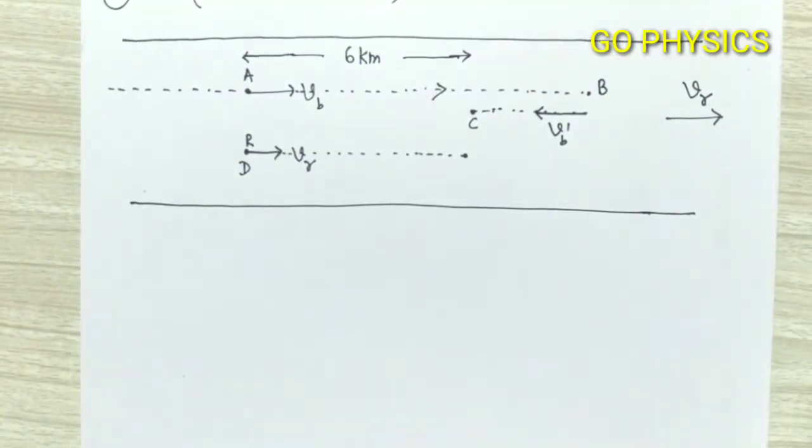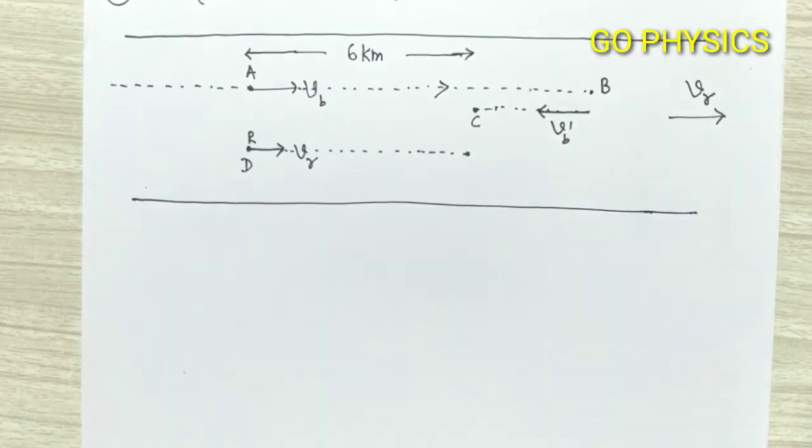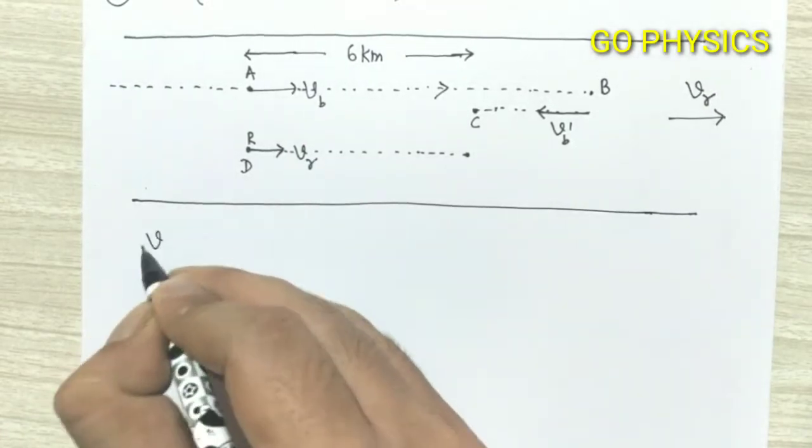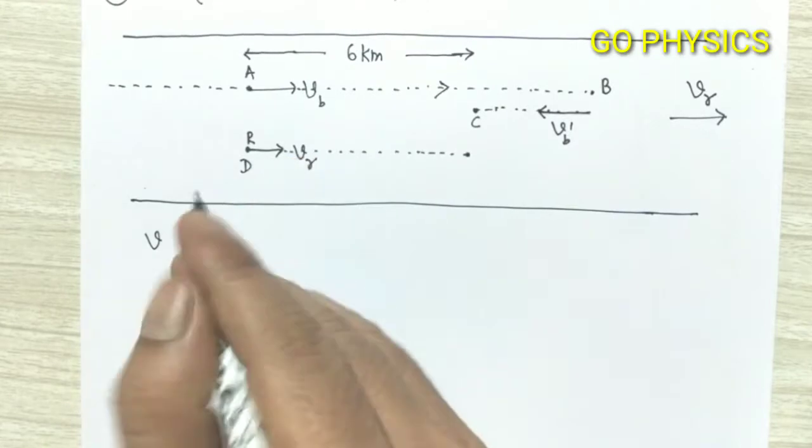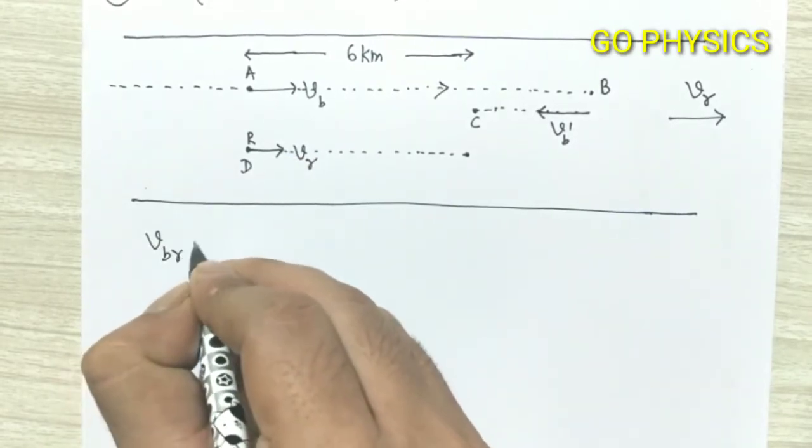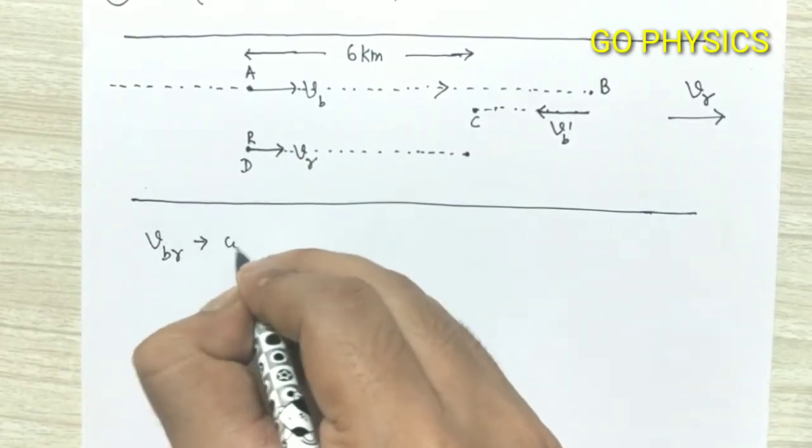Now if we see the last line of the question, it is given that duty of the engine to be constant. Duty of the engine to be constant means what? It means that speed of boat with respect to river, this quantity is constant.